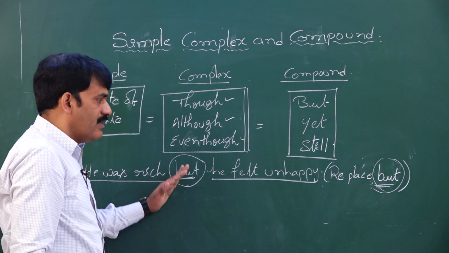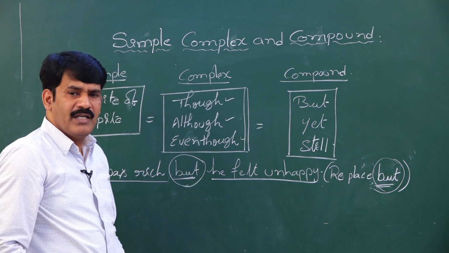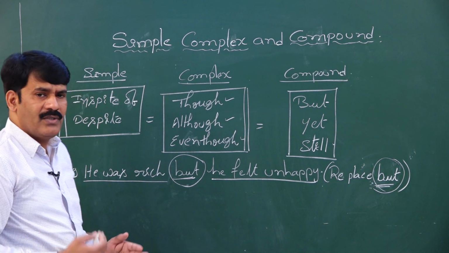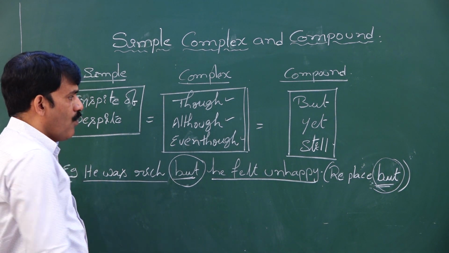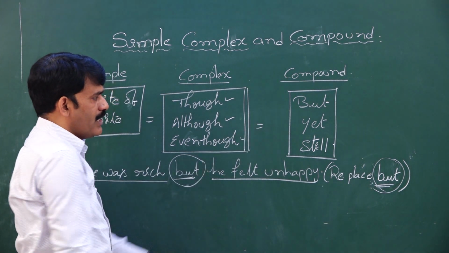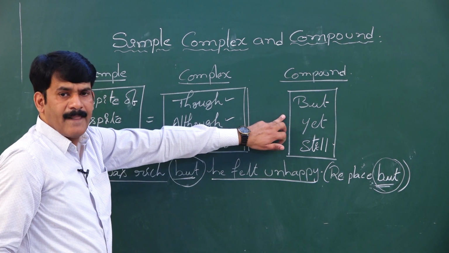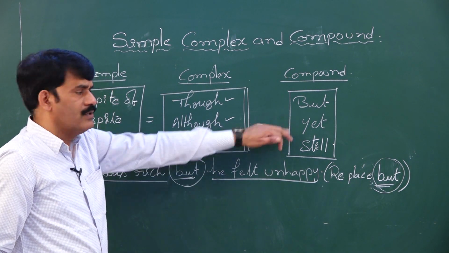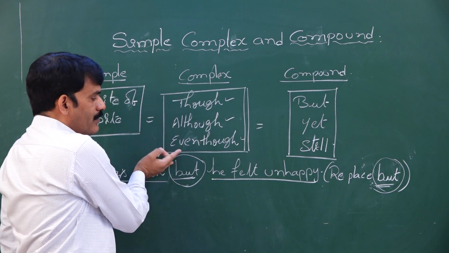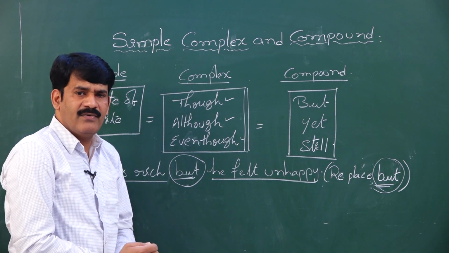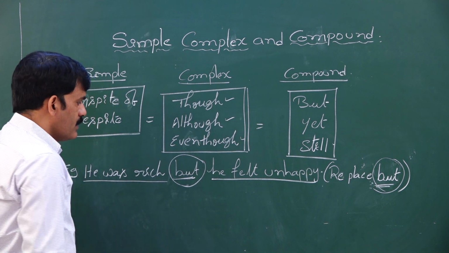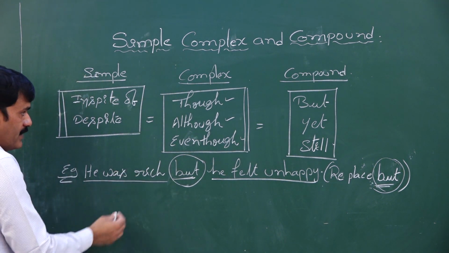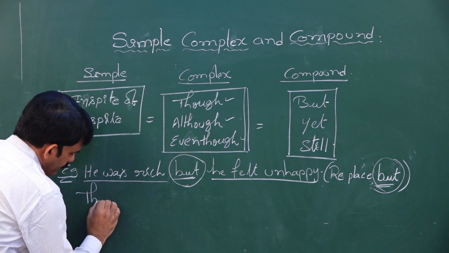Similarly, you need to carry the meaning into a complex sentence. What are the suitable words I can replace but with? I can replace but with though, although, even though. Any of these three words can be used, so that I can restart my sentence taking though,